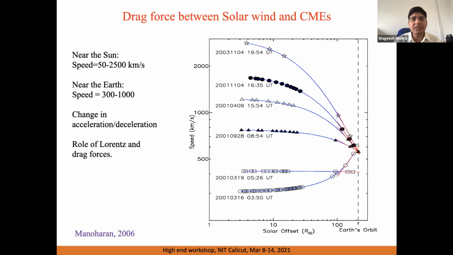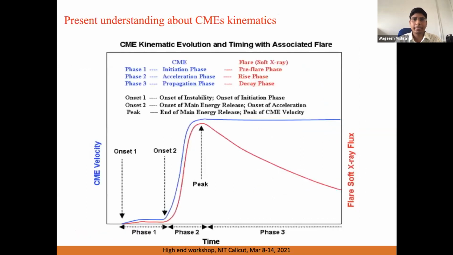In the graph, we can see that high-speed CMEs are decelerating during their propagation along the sun-earth line, and slow-speed CMEs are accelerating. Therefore, it appears that there is a drag force between the solar wind and the CME. So the medium is acting as a drag on the CME. This was also confirmed by the OT radio telescope observations, from radio scintillation observations, as I described before.